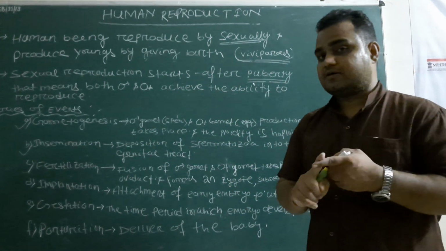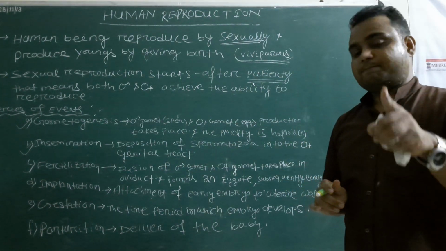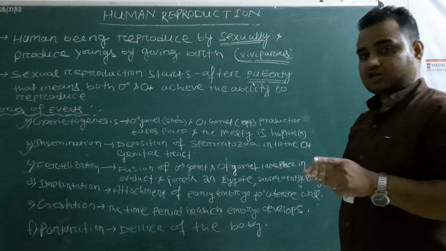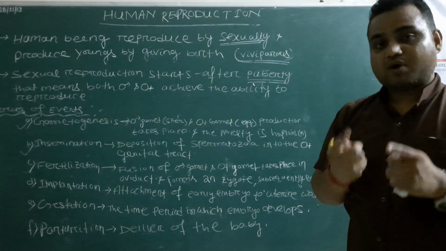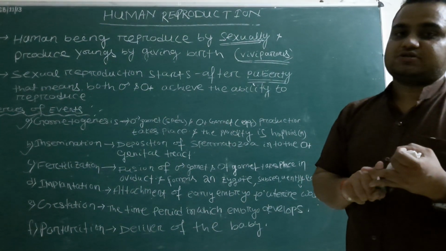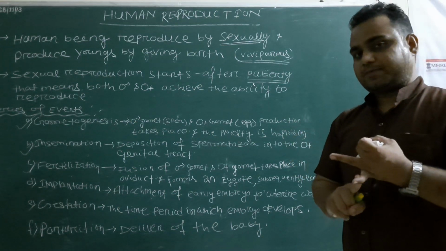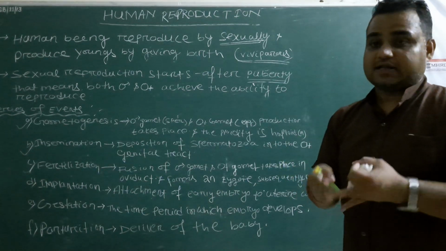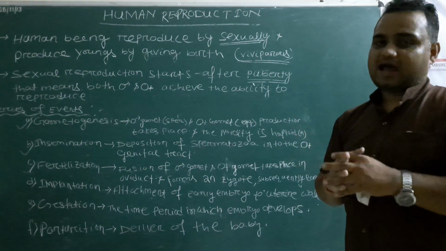But the condition is puberty. After puberty, the sexual reproduction process will happen. Before maturation of the sex organs, or before puberty, reproduction is not possible. Why? Because the reproductive organs do not support it. After maturation, both male and female reproductive organs support it. Support means in what sense? They produce the gametes. Okay, after that it will happen.